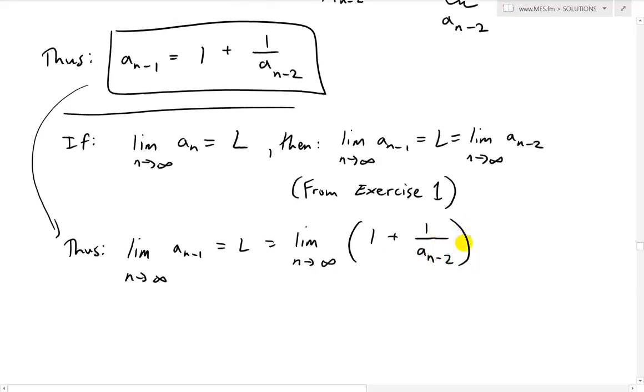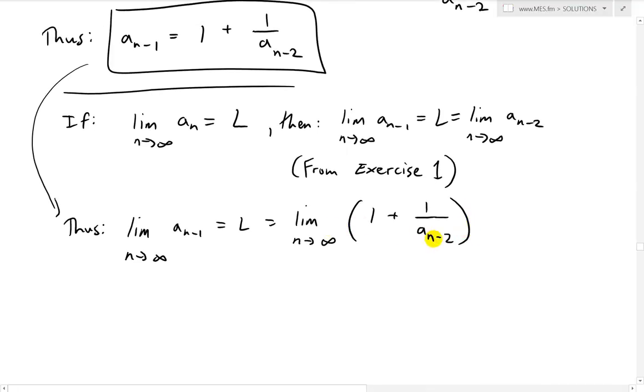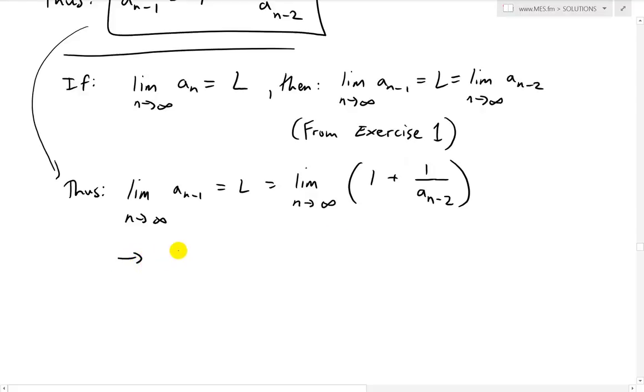Using limit laws, we just get the equation L equals 1 plus 1 over L. And now multiply both sides by L, so that nothing changes.